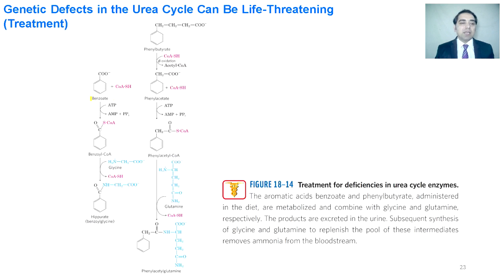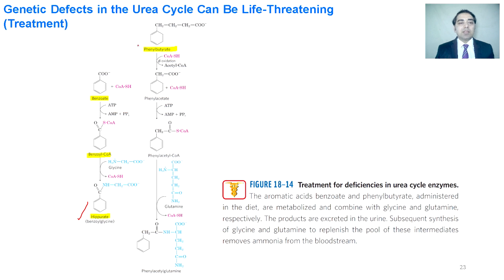If a person does not have a proper urea cycle, this disease can be treated by the use of benzoate or phenylbutyrate. Benzoate can be converted into benzoyl-CoA by the use of ATP, and that then utilizes the extra ammonia of the environment to convert itself into hippurate, which is released from the body safely.